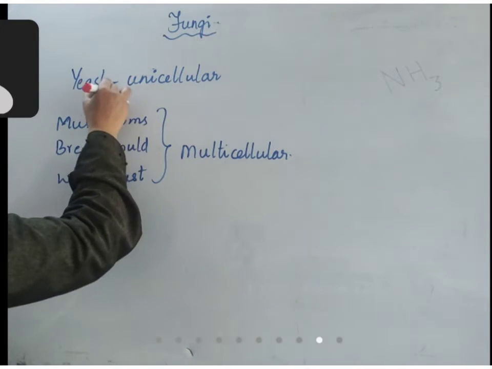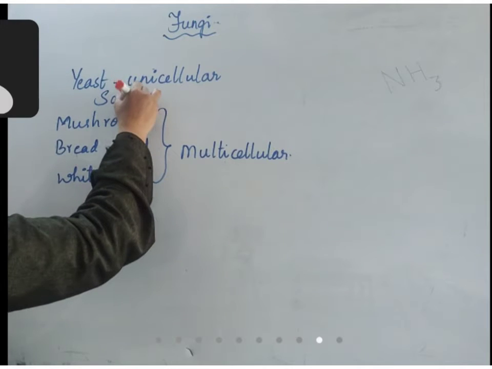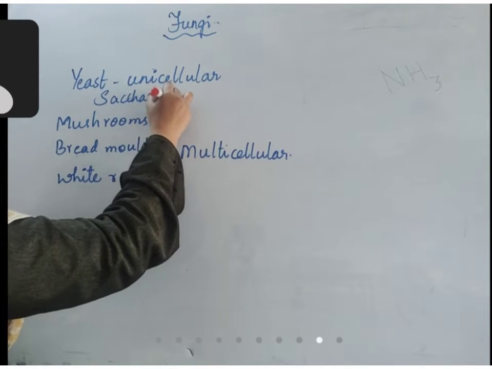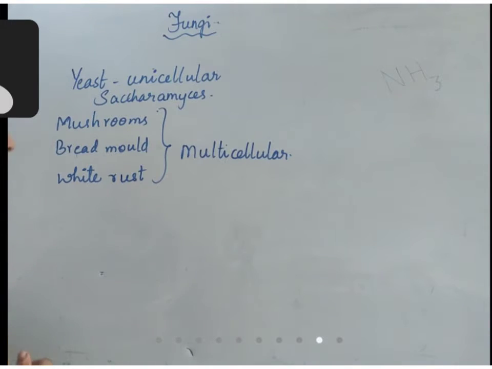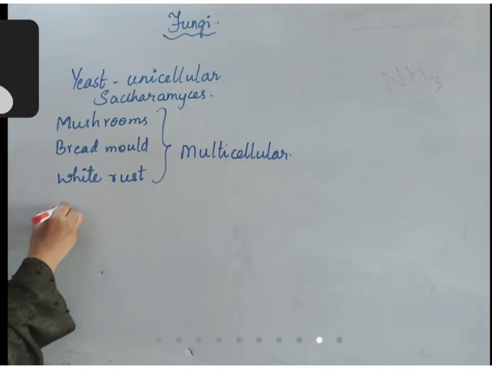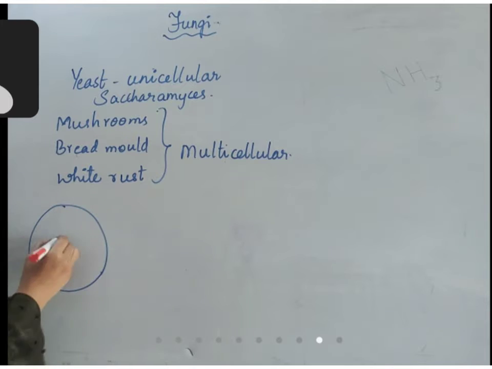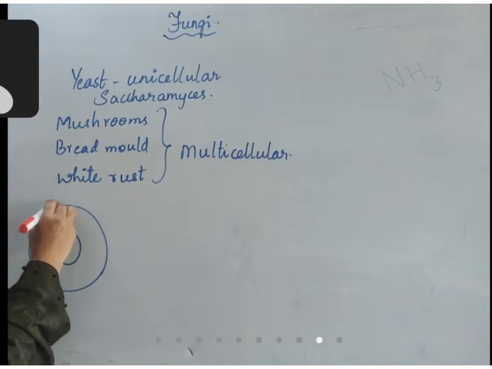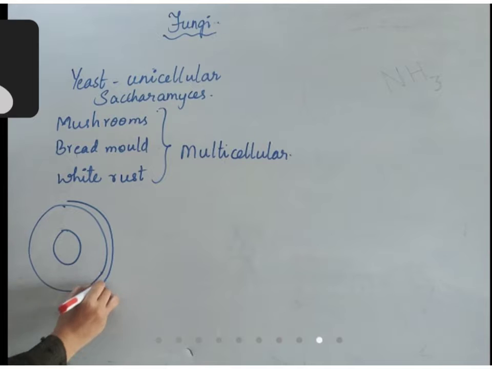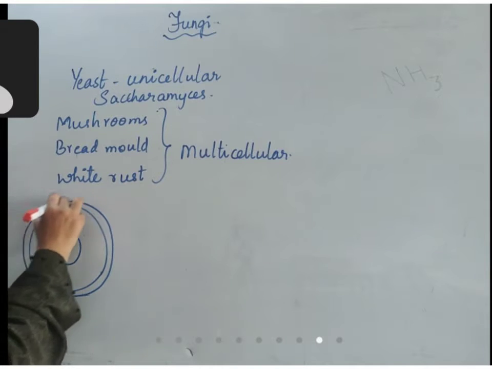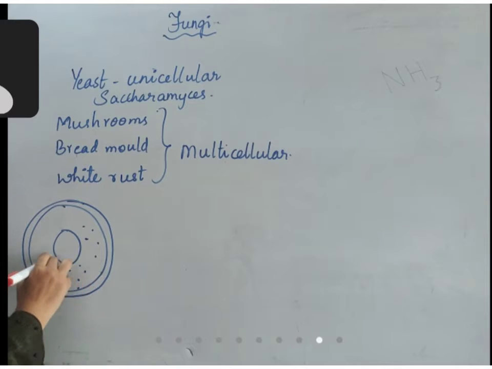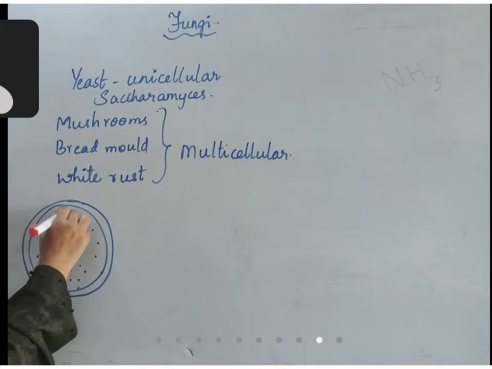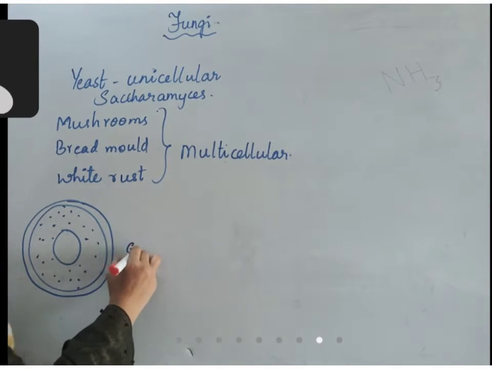Okay? Yeast's scientific name is Saccharomyces. If you see the structure of yeast, it has a round structure. It has a cell wall outside that is made up of chitin, a nucleus, and cytoplasm, which has so many granules, so it has a granular cytoplasm.